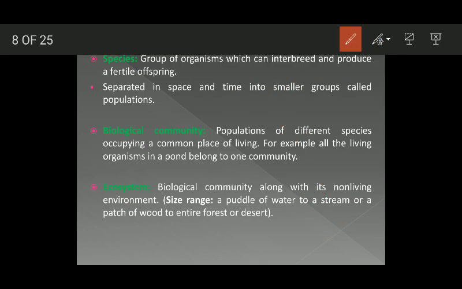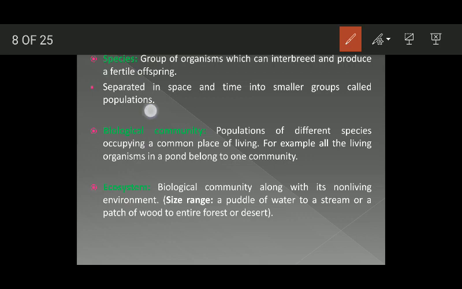Now, the individuals of a species are not all present at the same place. They are separated in space and time into smaller groups which are called populations. For example, you have dogs as a species. These dogs are not all present at the same place. They are separated in space and time into smaller groups called populations.